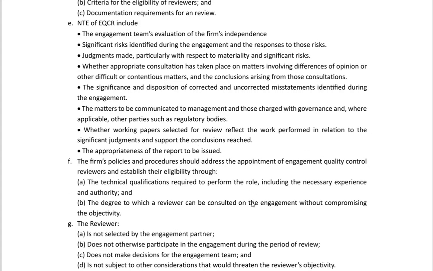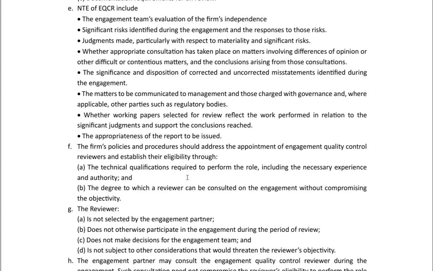The firm's policies address the appointment of engagement quality control reviewers and establish the eligibility through technical qualifications required to perform the role, necessary experience and authority, and the degree to which a reviewer can be consulted on the engagement without compromising objectivity. The reviewer is not selected by the engagement partner, does not participate in the engagement during the period of review, does not make decisions for the engagement team, and is not subject to other considerations that would threaten the reviewer's objectivity. Can be tested in MCQs.